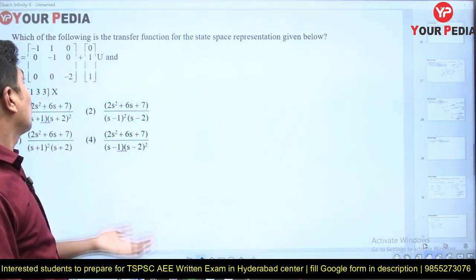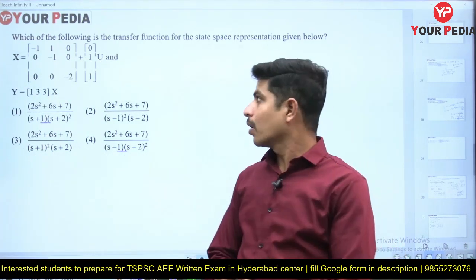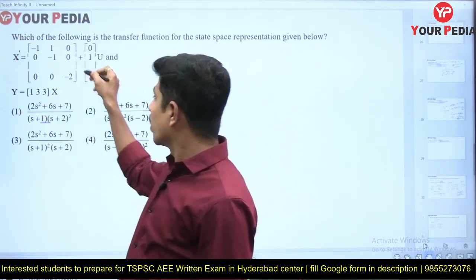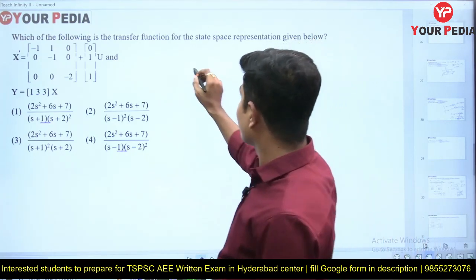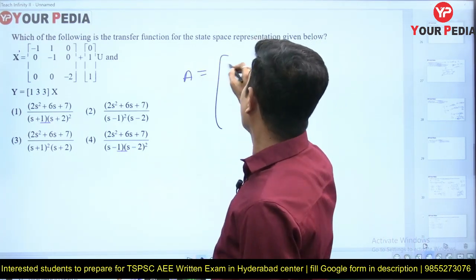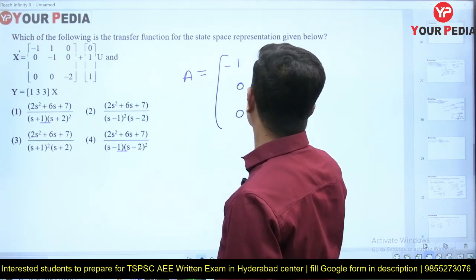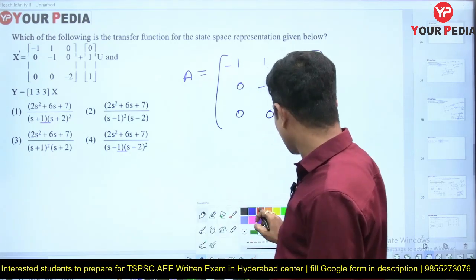Which of the following is the transfer function of the state space representation given below? He has given x dot equals A x of t plus B u of t, and y equals C x, but all that is not required. If you look at the A matrix, it is -1 1 0, 0 -1 0, 0 0 -2. If you observe this one, what form is it in?